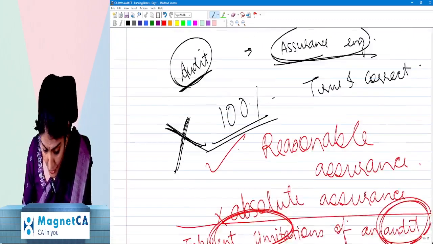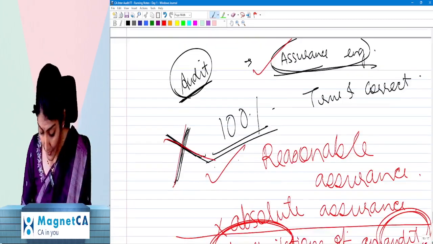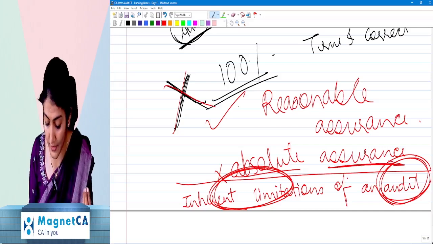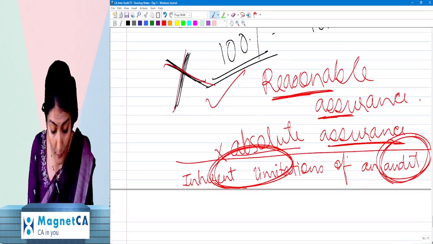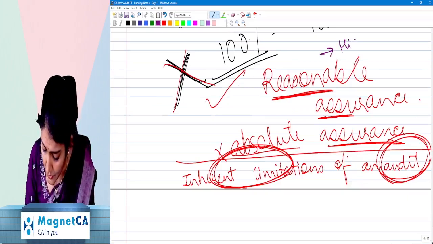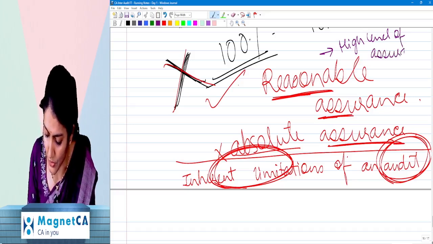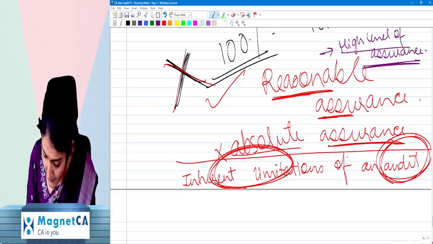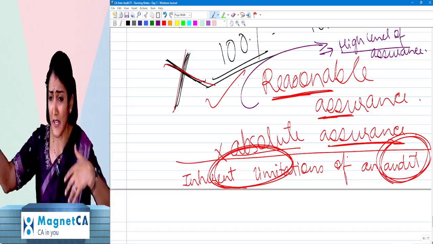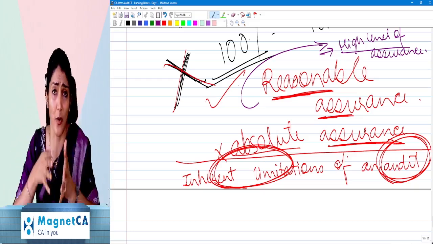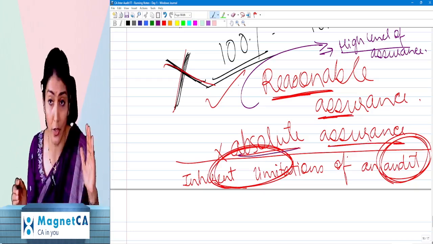So is audit an assurance engagement? Yes, but is it a 100% assurance engagement? No, it is not an absolute assurance engagement. Then what type of assurance engagement is it? Reasonable assurance. And what is reasonable assurance? Reasonable assurance is a high level of assurance, but not an absolute assurance. It could be 99, 95, 93, 94, 85. It's the professional judgment of the auditor, but it is not absolute assurance.